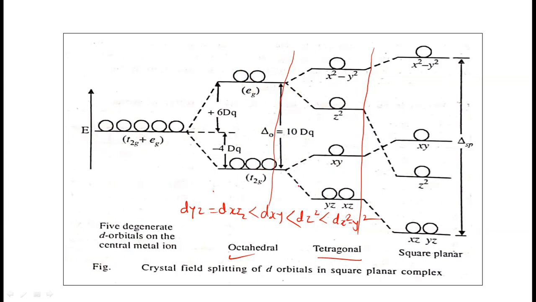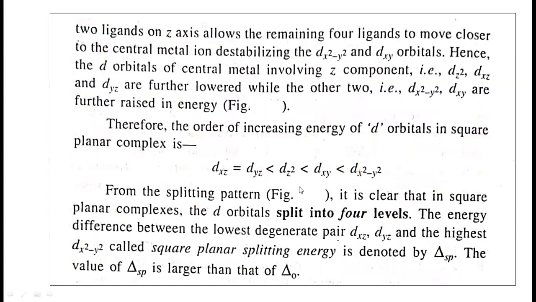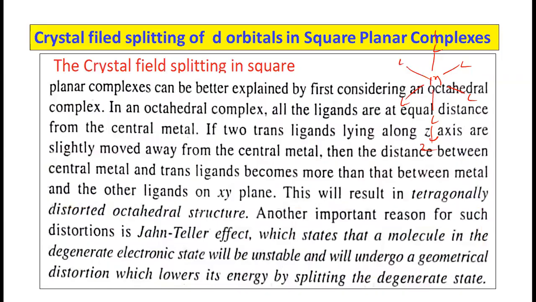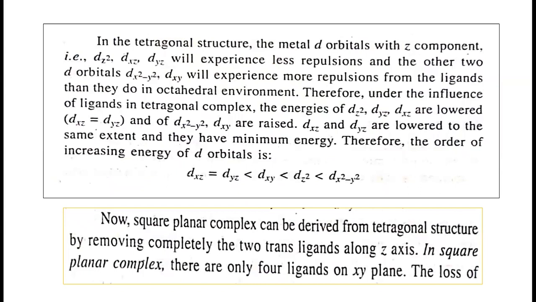Now I would like to discuss the crystal field splitting in the square planar complex. How will the crystal field splitting be expressed in the square planar complex? The square planar complex can be derived from the tetragonal structure by removing completely the two trans ligands along the z axis. We have to remove the two trans ligands because in a square planar complex only four ligands are there, on the xy plane.